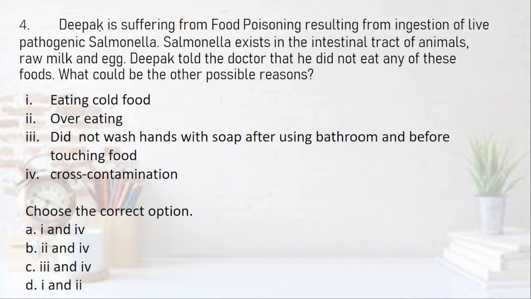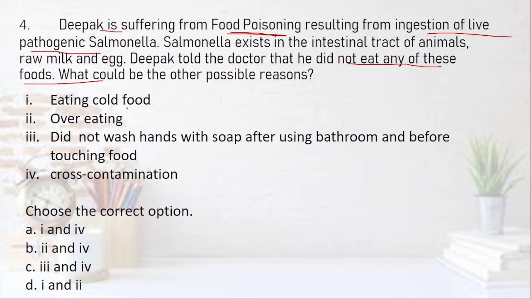Question number 4. Deepak is suffering from food poisoning. It is food poisoning resulting from ingestion of live pathogenic salmonella. Because it is salmonella, it is food poisoning. Salmonella exists in the intestinal tract of animals, raw milk and egg. But Deepak told the doctor that he did not eat any of these foods. So what could be the other possible reasons? If he did not eat the food which contained salmonella, what could be the other